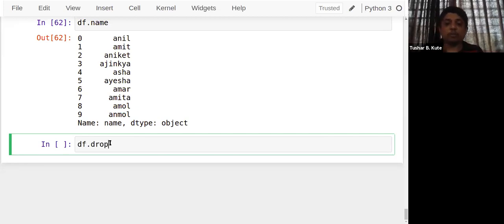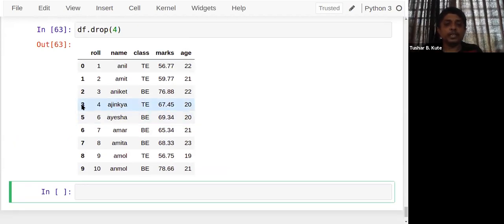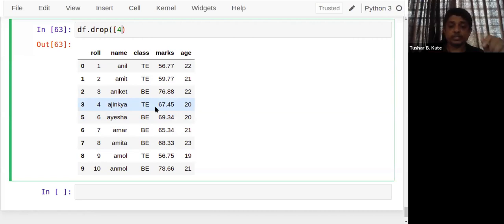df dot drop. Okay, first we'll see about the rows. We can just check. If I write 4, row number 4 will be deleted. You can see 3 and 5 are there directly. Row number 4 is not taken into consideration. It's discarded from here. Okay, deleted. Or if I want multiple rows to get discarded, 4, 7, and 9, I don't require those.